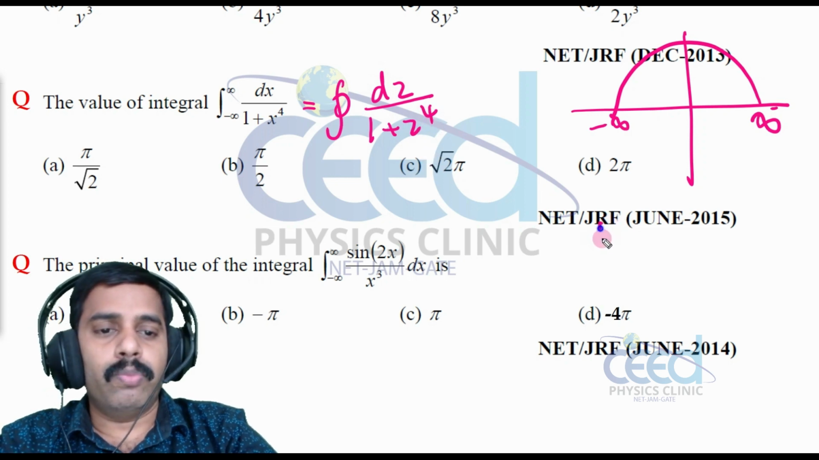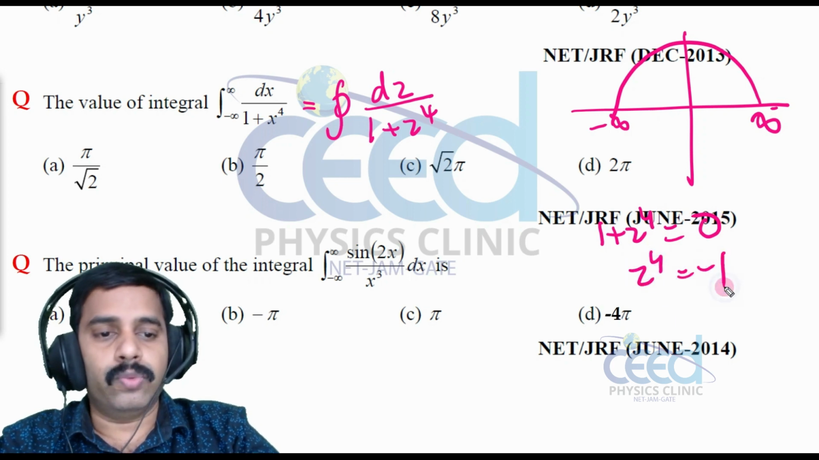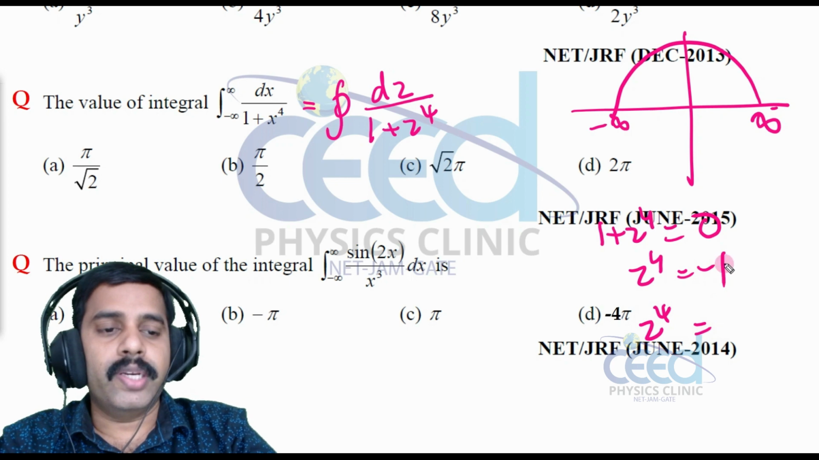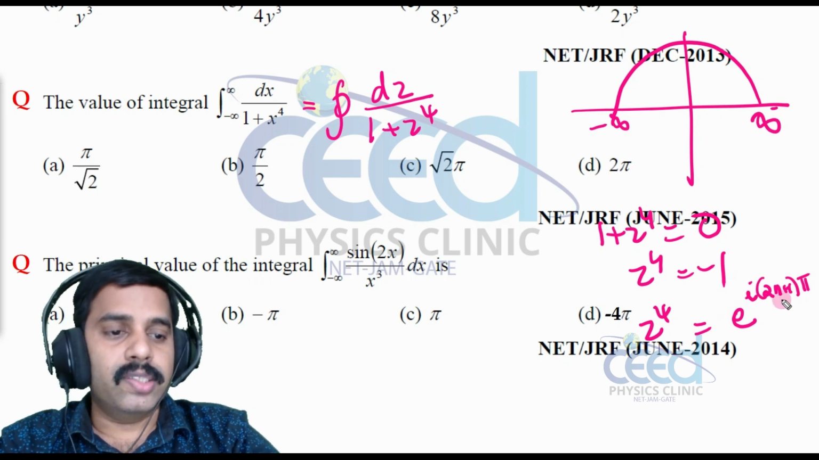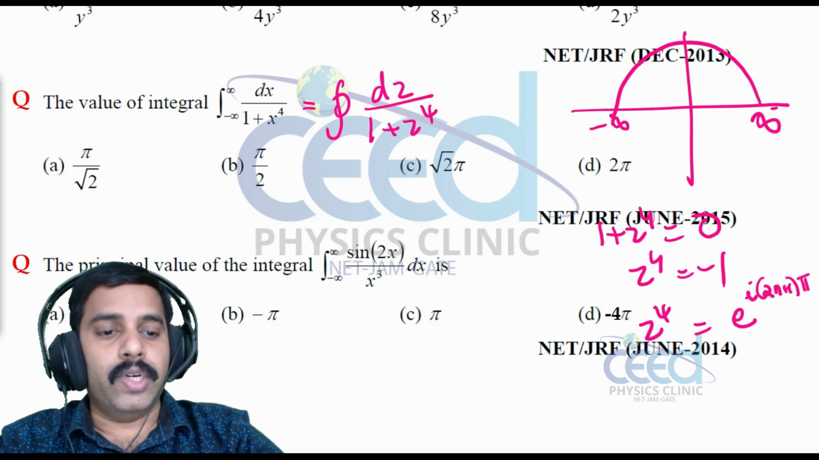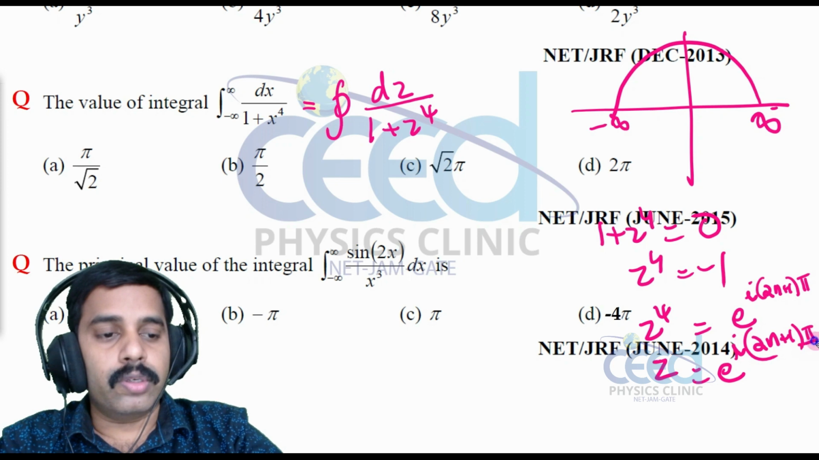Then what is the pole? Pole is 1 plus z raised to 4 is equal to 0. That means z raised to 4 is equal to minus 1, which I can write as e raised to i into (2n plus 1) into pi. Sorry, need not minus, right? Because when n is equal to 0, that is cos pi, and cos pi is minus 1. So what is this z? z is equal to e raised to i into (2n plus 1) into pi by 4.